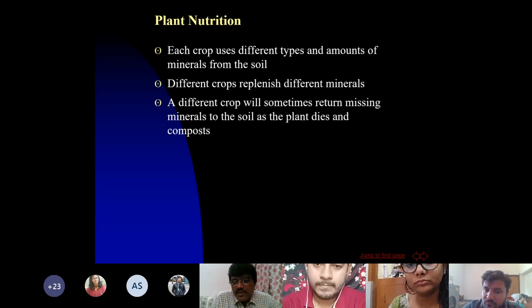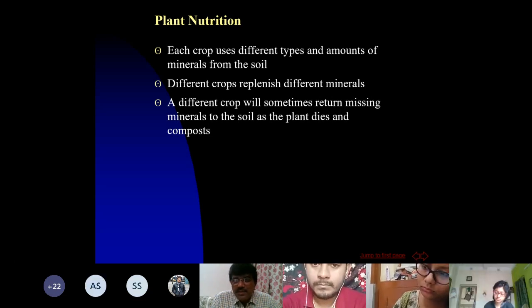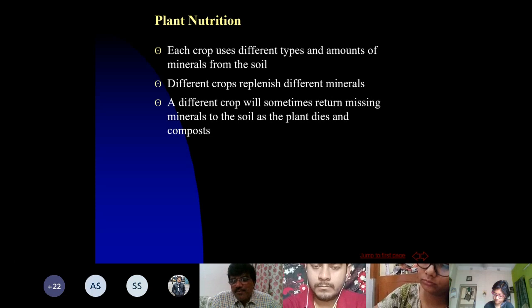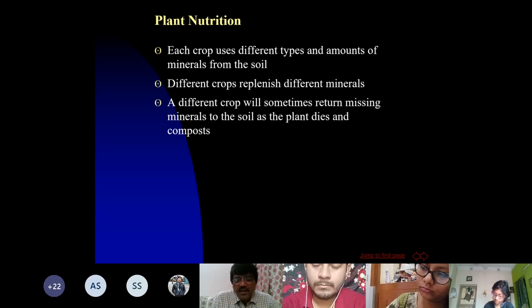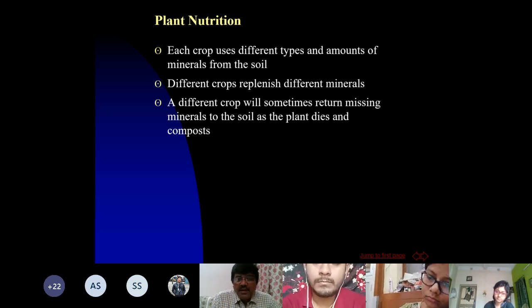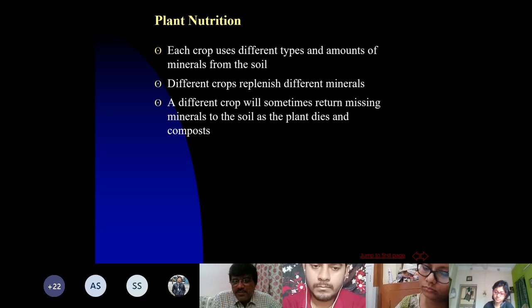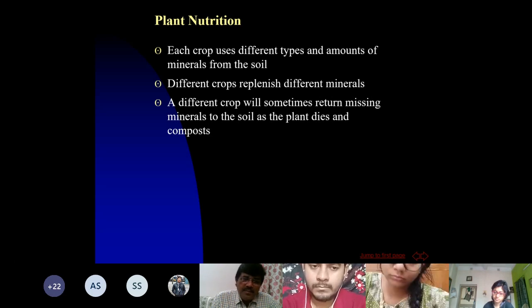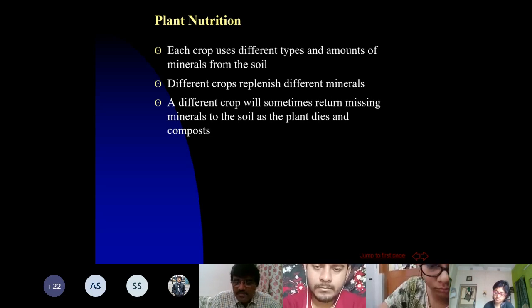The cereal crops will remove more silicon from the soil. Similarly, oilseed crops or legumes may not remove that much silicon from the soil. So each crop will prefer certain specific nutrients. Leguminous crops will not prefer much nitrogen. They will like to have more phosphorus, more sulfur. Similarly, oilseed crops will prefer to remove more sulfur.